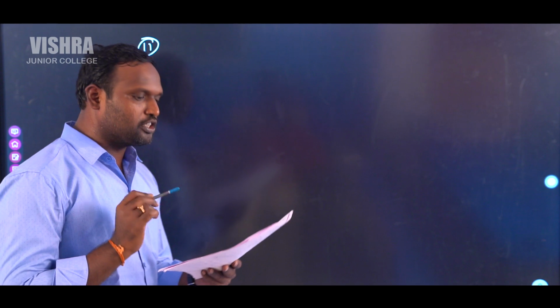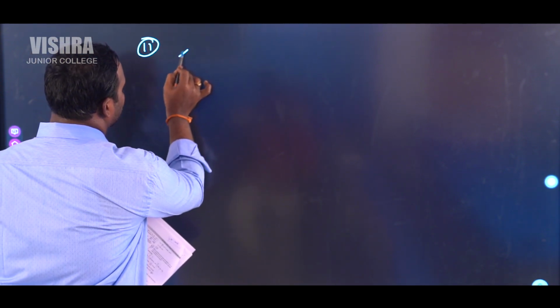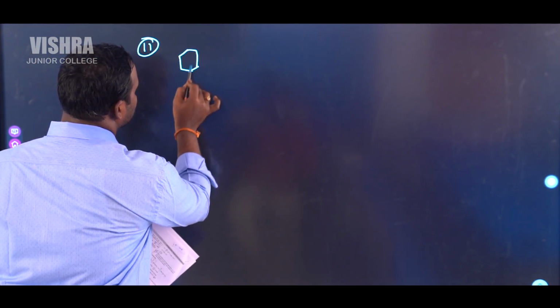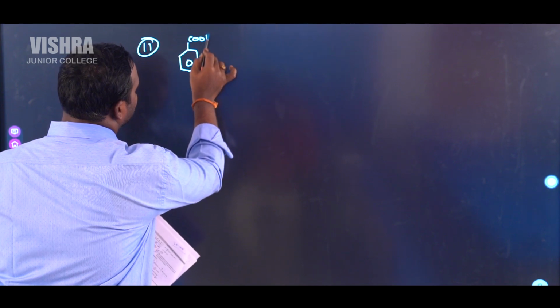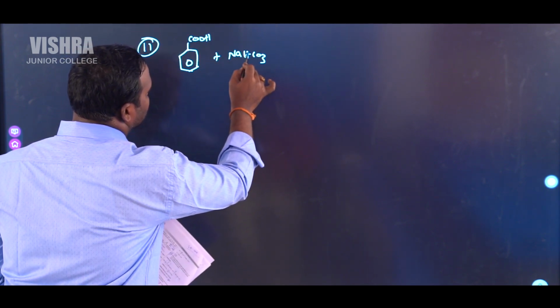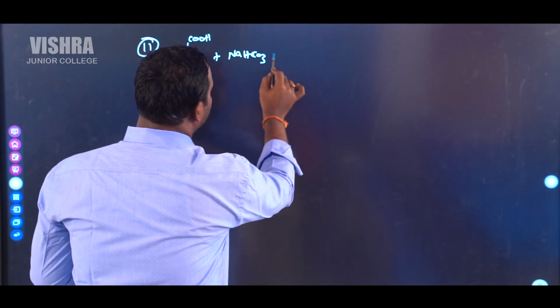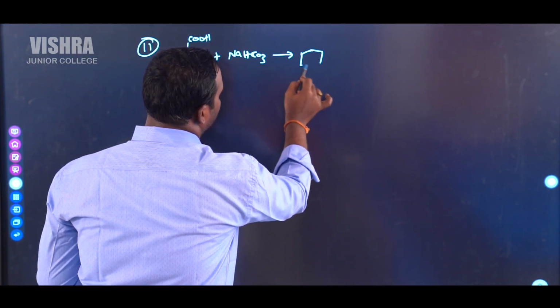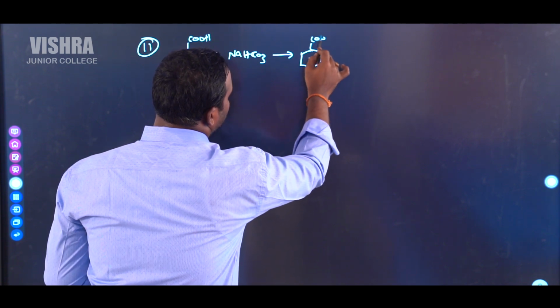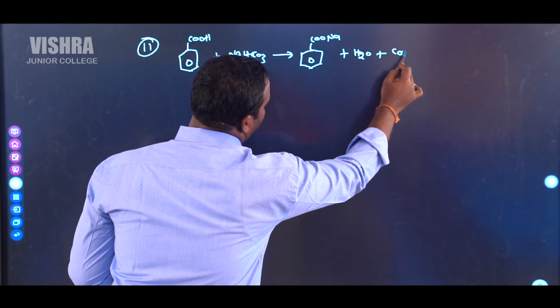Before going to solve this problem, we must write the balanced equation, the stoichiometric equation. Without stoichiometric equations, we can't do this. So write down the stoichiometric equation that will be like this. Benzoic acid reacts with sodium bicarbonate NaHCO3 to give sodium benzoate, C6H5COONa, plus H2O plus CO2.